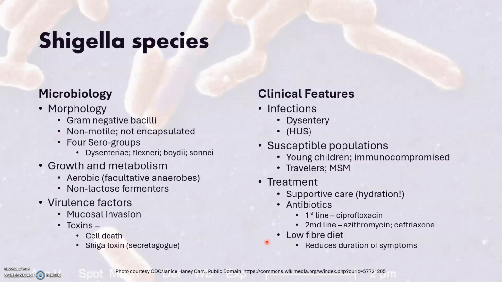This is shigellosis, or bacterial dysentery. It's caused by various Shigella species, and these are non-motile, gram-negative, non-encapsulated bacteria. Some of them may be encapsulated, but in general they're non-encapsulated. There are 4 serogroups, or 4 species. Dysentery causes the most severe illness. It's aerobic, but can live in anaerobic conditions, and it's a non-lactose fermenter.